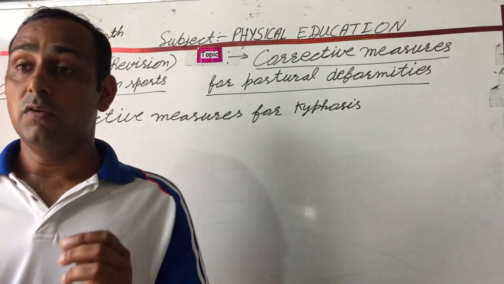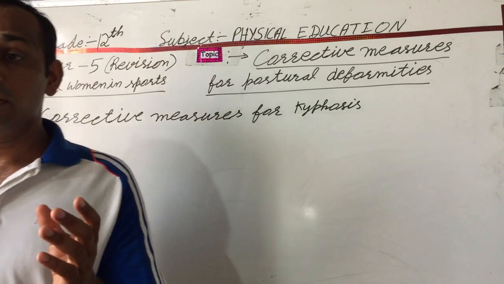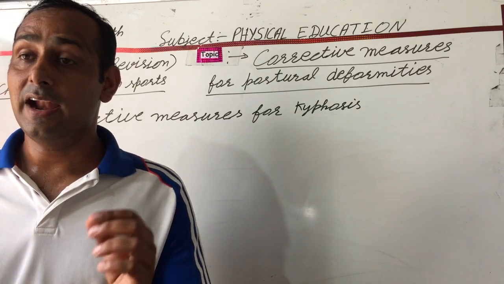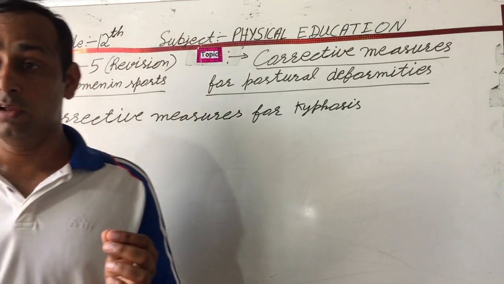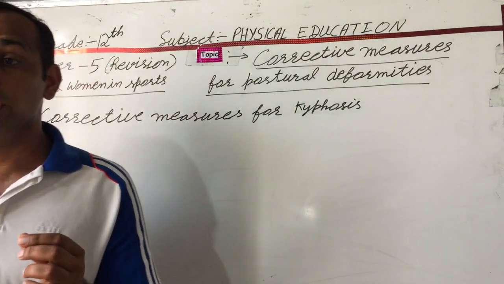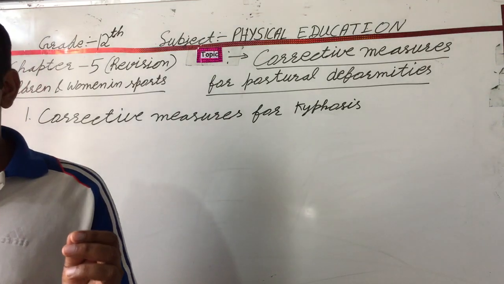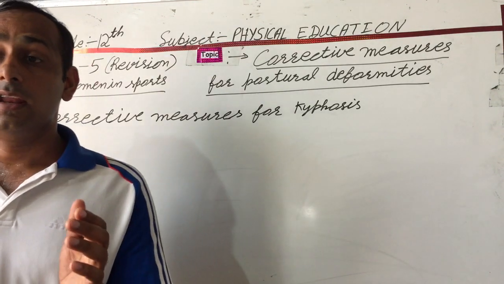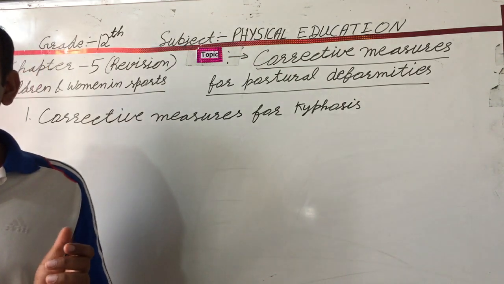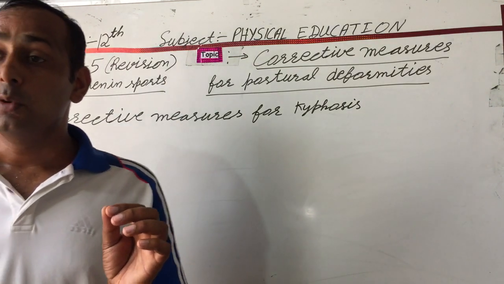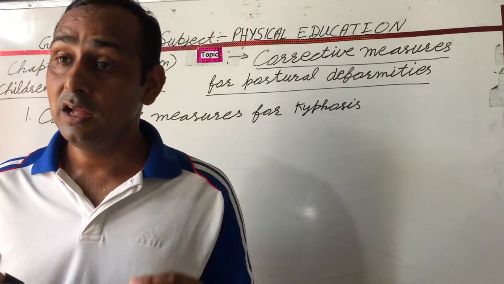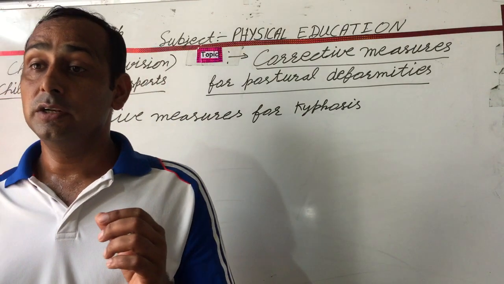For example, lie on the back. Feet should be flat on the ground with knees up and hands at the side. This is a practical activity. Move arms sideways in horizontal position with palms facing upward. Raise your arms upward and over the head. Hold the position for some time and then come back to the previous position. Repeat 10 to 12 times.